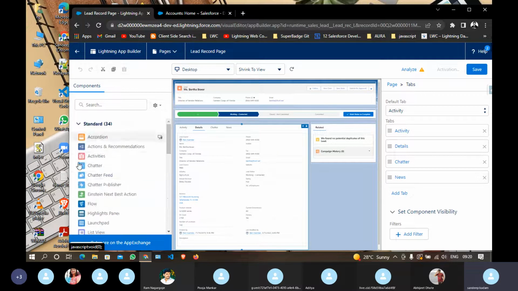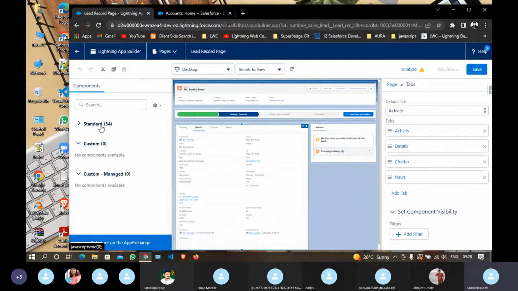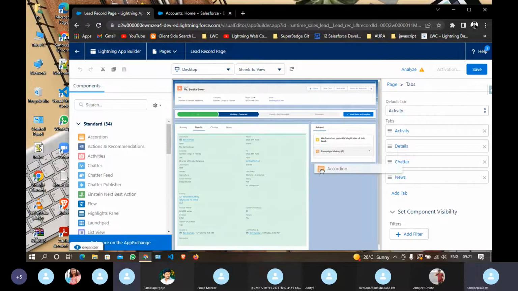You can see multiple standard components are available, but we are not interested in that, because we are using Aura for customization which is not readily available for us. Whenever you develop any custom component, it will be visible here. Currently no custom components are developed, so it shows no custom components available. In our lectures we are going to start developing Aura components, which will be visible here, and then we just have to drag and drop them.